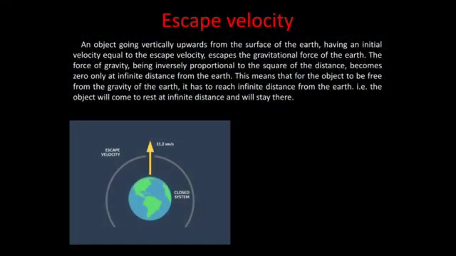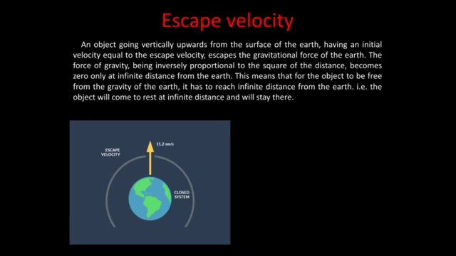Escape velocity. We have seen that the value of g keeps on decreasing as we go higher above the surface of the earth. Thus, the force pulling the ball downwards decreases as the ball goes up. As we keep increasing the initial velocity of the ball, it will reach larger and larger heights, and above a particular value of initial velocity the ball is able to overcome the downward pull of the earth, that is the gravitational pull, and can escape the earth forever and will never fall back to the earth.